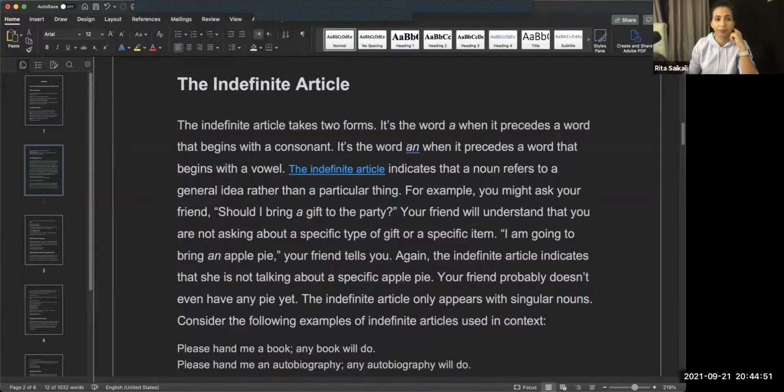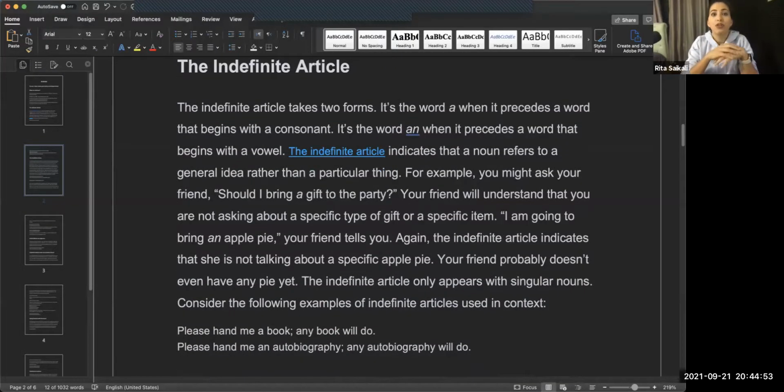Any questions? All right, so now we have the indefinite article. An indefinite article takes two forms. It's the word a when it precedes a word that begins with a consonant, and the word an when it is with a vowel, which is something we talked about in other videos or other lectures as well. So the indefinite articles indicate that a noun refers to a general idea rather than a particular thing. So it's nothing specific, it's something in general.